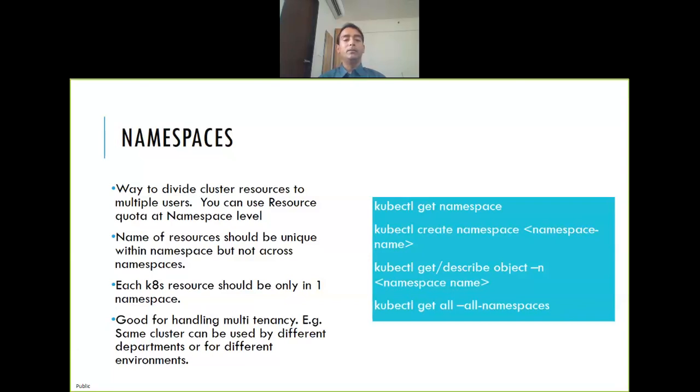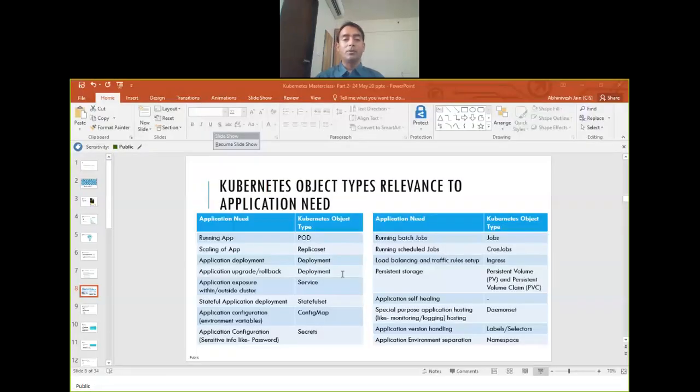Then namespace should be unique, right? All the objects that you create inside a namespace should be unique within the namespace, but not across. So I have two namespaces, let's say my prod namespace and dev namespace. I can create the same AWS pod in both the namespaces, no issues. Again, not a good practice, but I can create it because they are different. So they are logically separated. I mean, one namespace doesn't see what is there in the other namespace. It's like that. Now, every single Kubernetes resource should only be in one namespace, right? And it is good for handling multi-tenancy. There are some commands. Let me show you how those commands are executed.